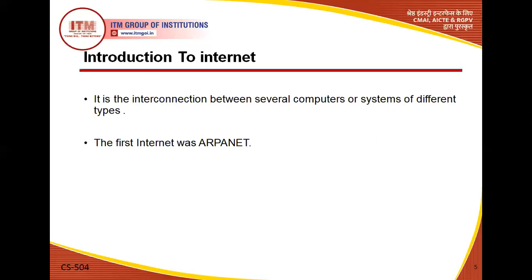And if we talk about the internet, it started in the decade of the 1960s, and a very basic kind of internet was used, whose name is ARPANET. That was a very basic internet, which was used in a particular AT&T lab, and it was only used for lab purposes.